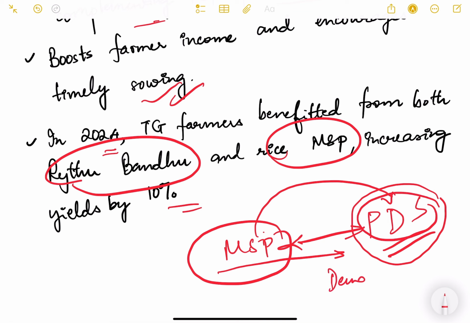Although they are independent systems, they are somehow interconnected. The government uses a very smart mechanism to procure the grains at MSP from the farmers and sell the same grains at subsidized prices to the poor people. So there is a creation of demand for this production of crops by the farmers. So we'll see about PDS from the next video onwards. Thank you.